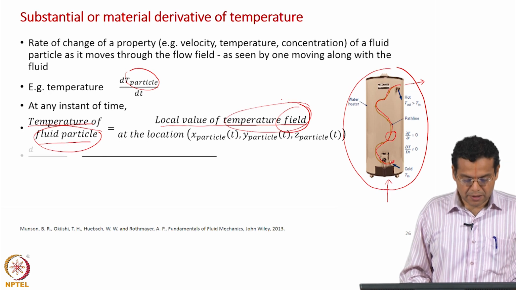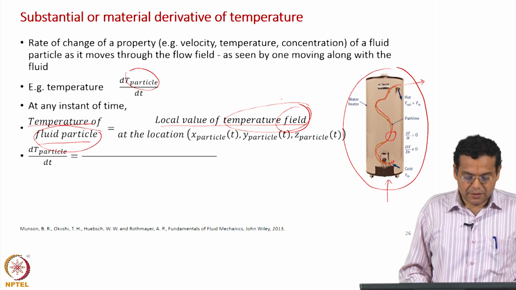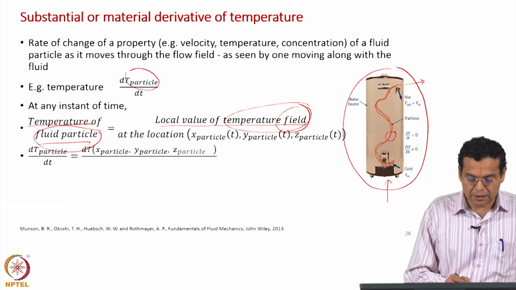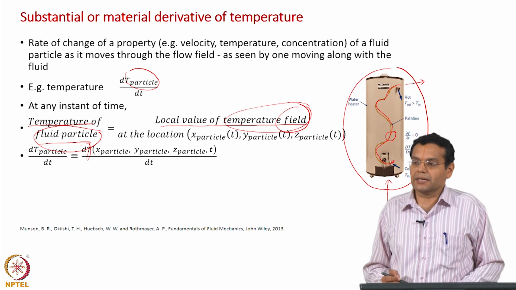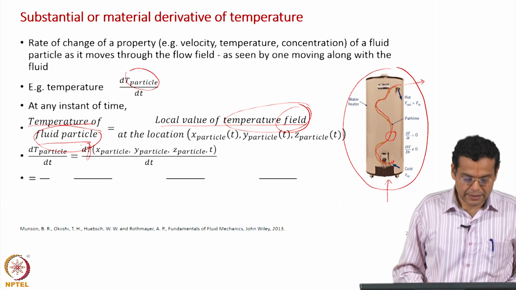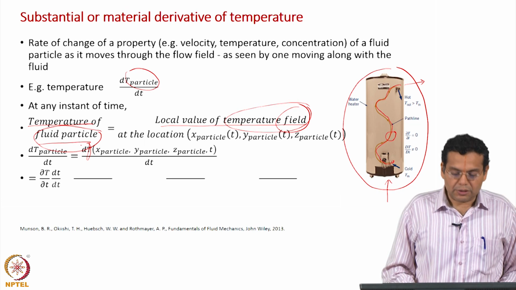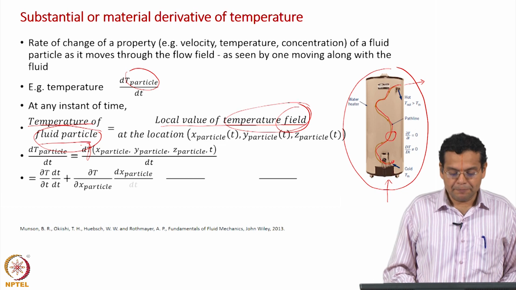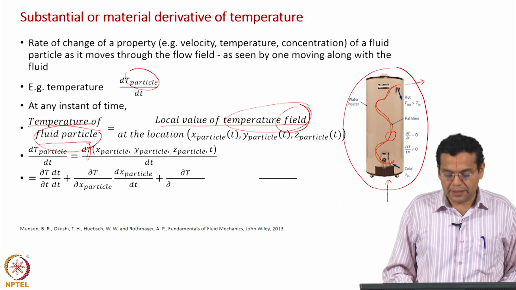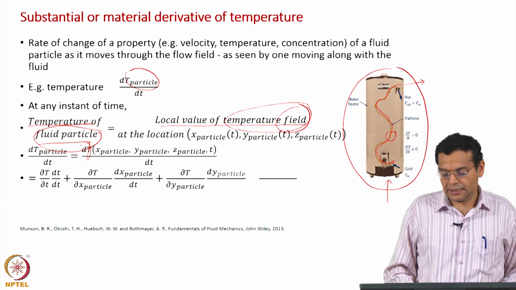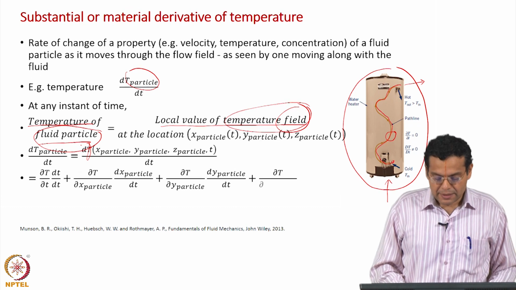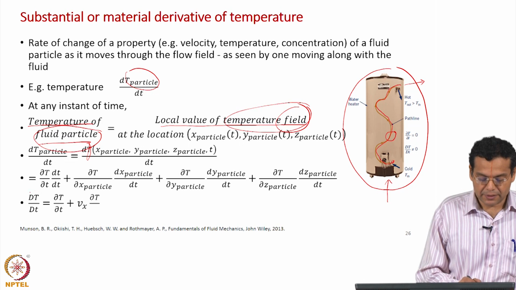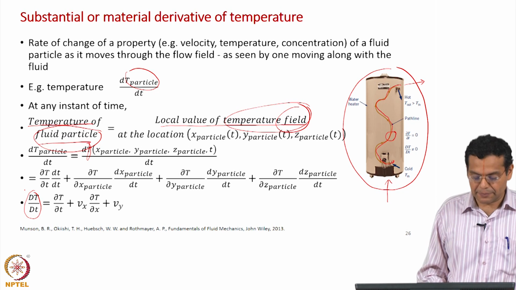Okay. Now, the T particle in the time derivative is replaced in terms of the Eulerian temperature T, and so for the total derivative, once again we differentiate partially with respect to the 4 independent variables x particle, y particle, z particle and time, and this special derivative is called the substantial derivative DT by Dt.